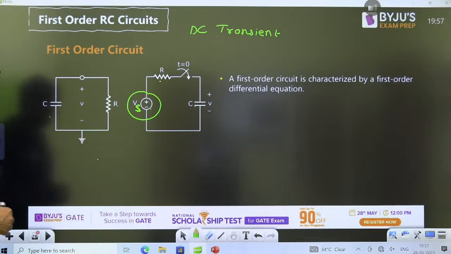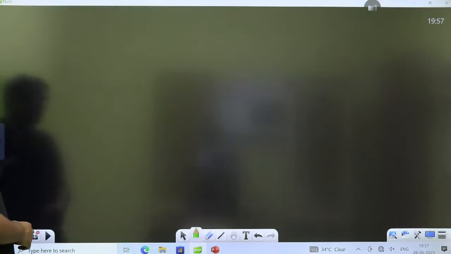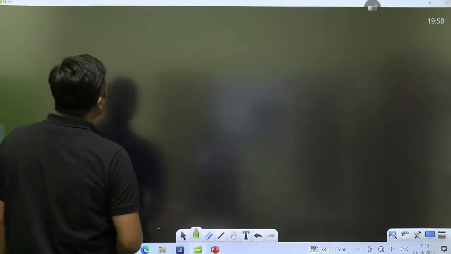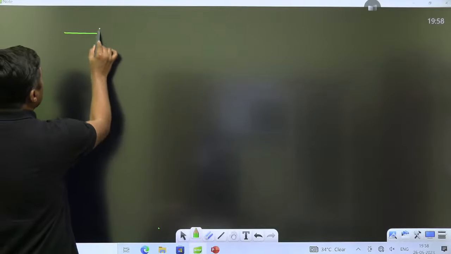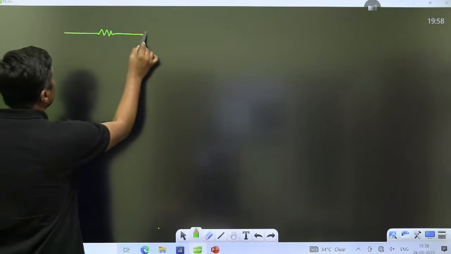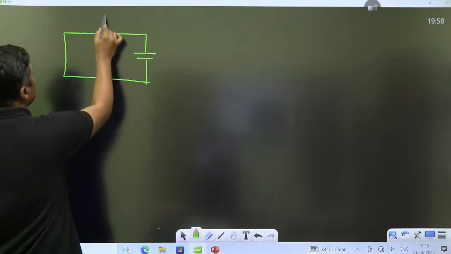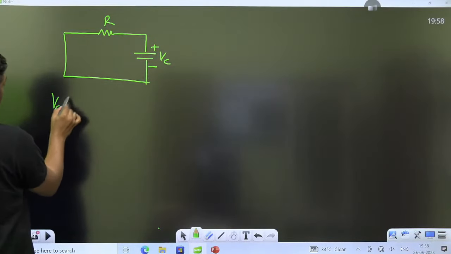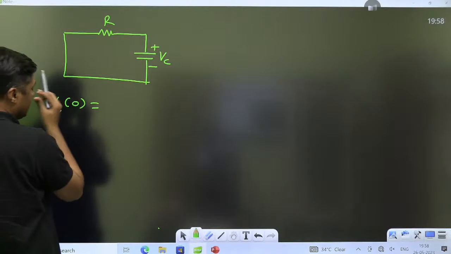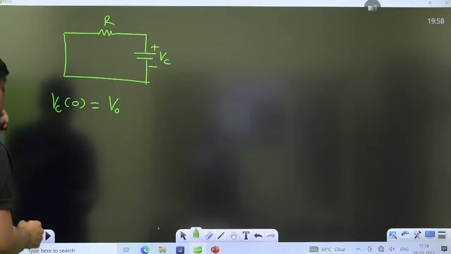Now, then RC circuit, I am going to explain this diagram, very, very important one. Then watch this. This is RC circuit, source free RC circuit. There is no source. Then there is an initial voltage across the capacitor, like this is called VC0. It may be 5 volt, 10 volt, anything. We are representing it like V0, the initial voltage across the capacitor.